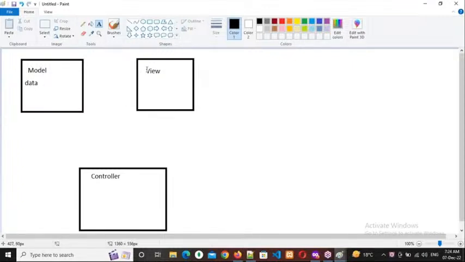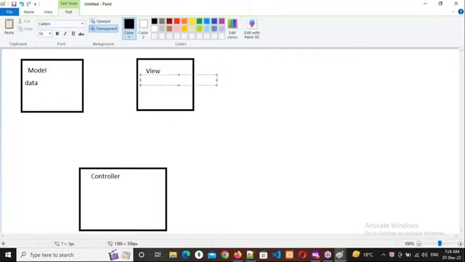Then what is the purpose of the view? User presentation, user interface. That means displaying data with structure. So whatever data I have, I want to display it to the user. Is that the only purpose? Display data only? No. Retrieve the data also and get data also.